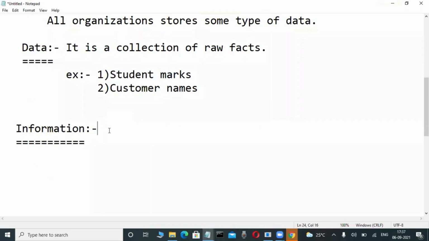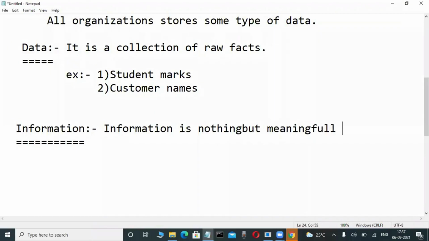Write this definition. Information is nothing but meaningful data. Now slowly observe here.